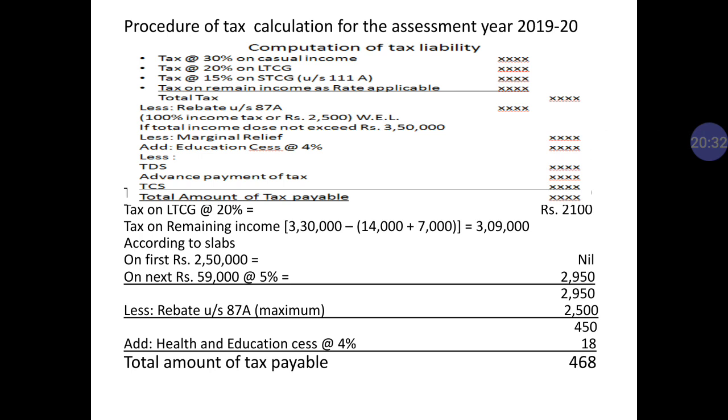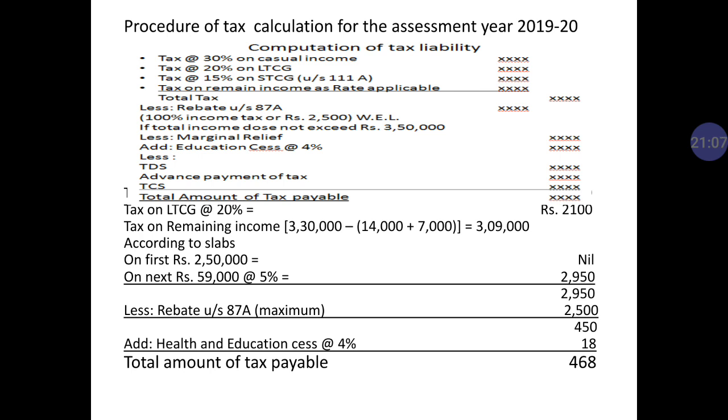In this question we have casual income. It is prize winning 7,000 rupees. So first of all we take 30% of 7,000. So 30% of 7,000 is 2,100. Okay, 30% of 7,000, it is 2,100. And second is 20% on LTCG. LTCG given in this question is 14,000. So 14,000 at 20%, it is 2,800.